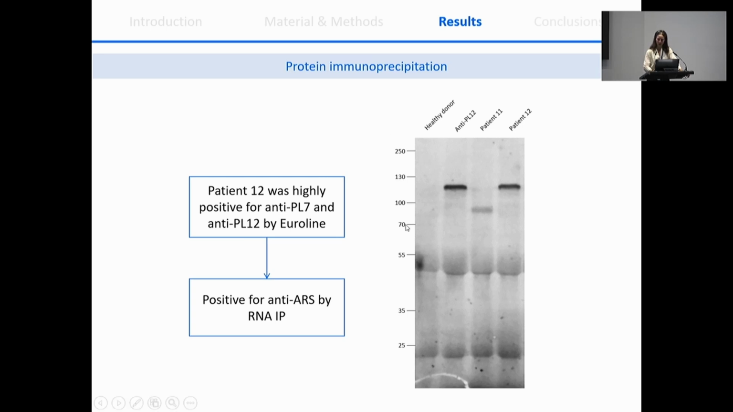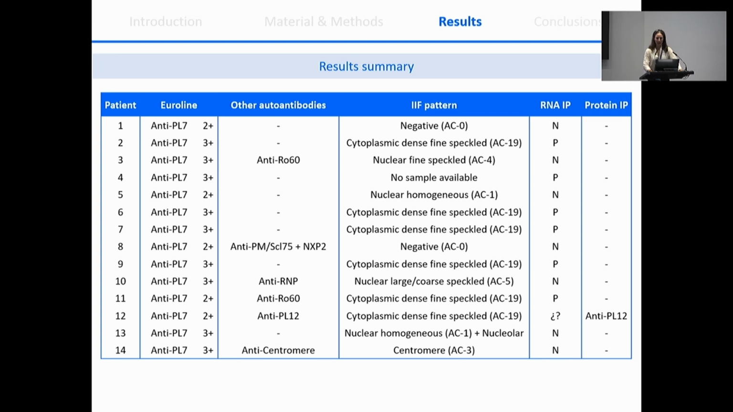You can see here the results with a healthy donor, an anti-PL12 positive control that shows a band at 120 kilodaltons. Patient 11 that was PL7 positive and confirmed by RNA immunoprecipitation shows a band around 90 kilodaltons, and patient 12 clearly presents a band similar to the anti-PL12 positive control, so it's considered a false positive for PL7, but a true positive for PL12. You can see here the results summarized.